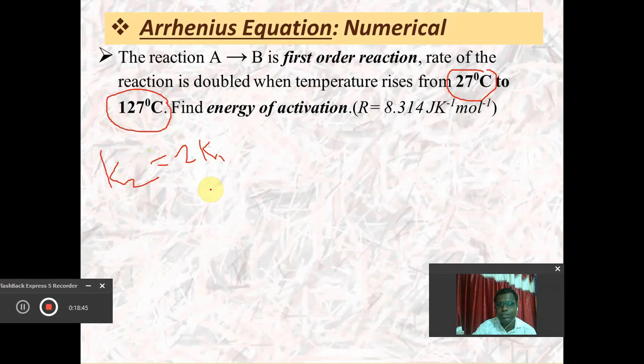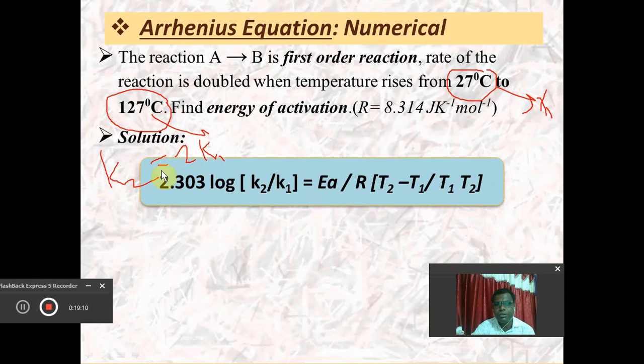This is the condition given to you, and in this case we have to calculate the energy of activation. Remember that two temperatures are given: T1 is 27 degrees Celsius and T2 is 127 degrees Celsius. First of all, you have to convert these temperatures into Kelvin by adding 273. Now we can discuss the solution to calculate the energy of activation.